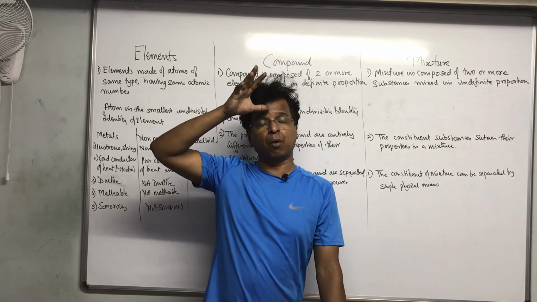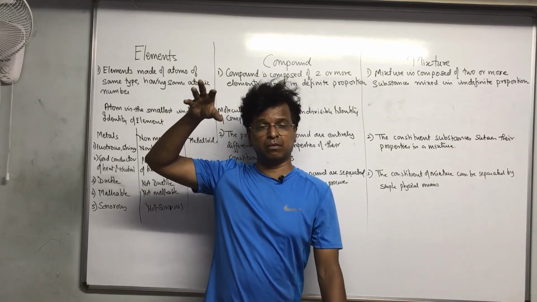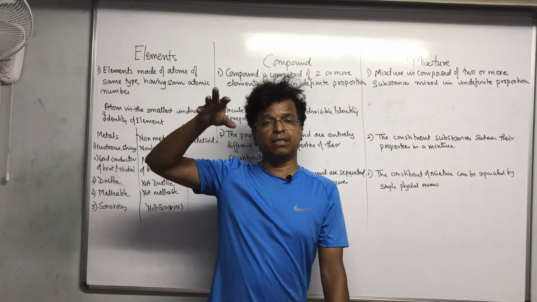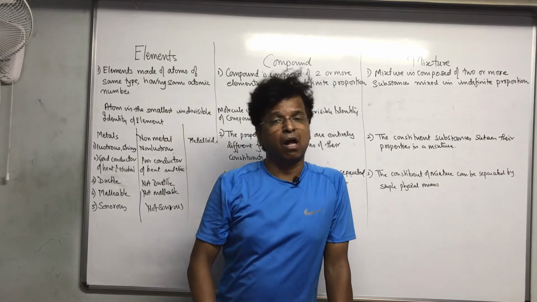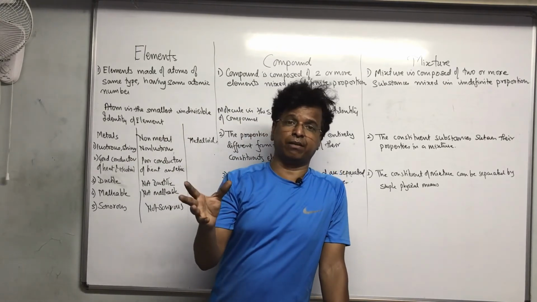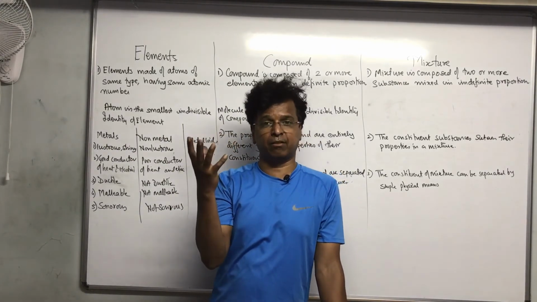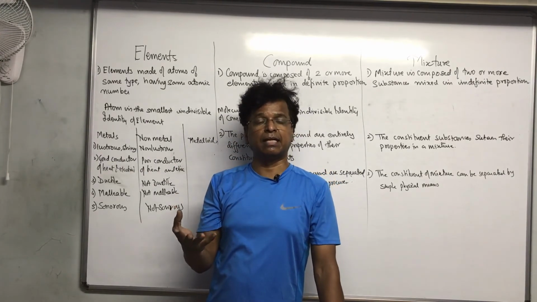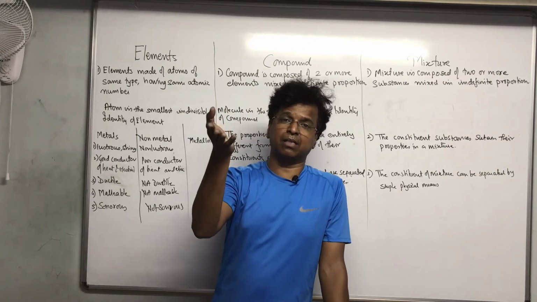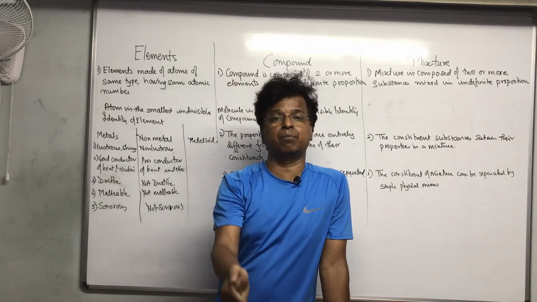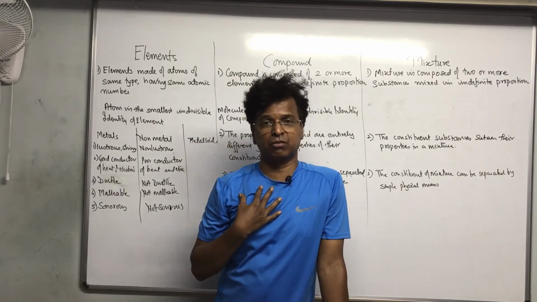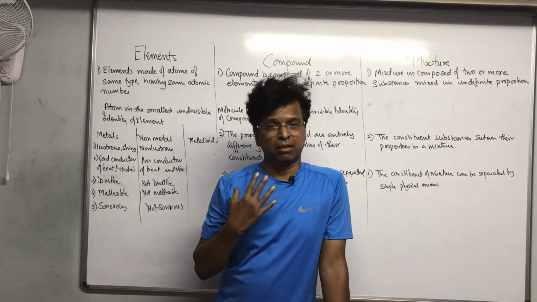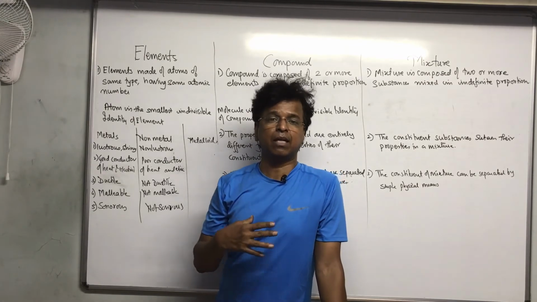And definitely the properties of the constituent elements in air are retained. How? If it is fresh air, we know that oxygen rich air is good. If the air is polluted and the polluted particles are mixed in air, they will maintain that property and they will create problem for us. Are you getting? So these you have to write over there.